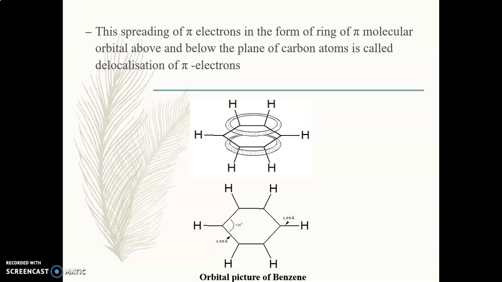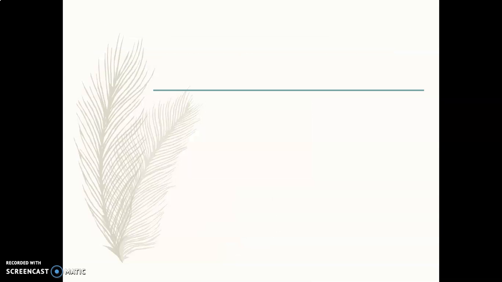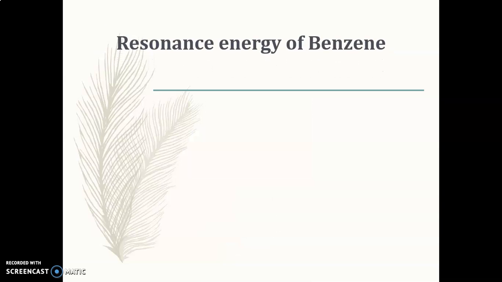So this is about the orbital theory of benzene, which explains how sigma bonds are formed, how pi bonds are formed, as well as how different pi molecular orbitals are formed. And pi molecular orbitals are nothing but the delocalization of the pi electrons. After this, we will start with the resonance energy of benzene.